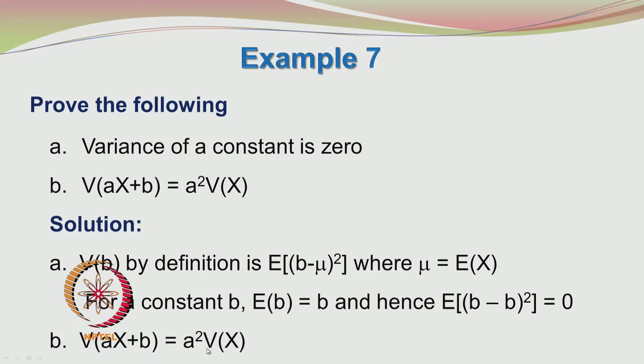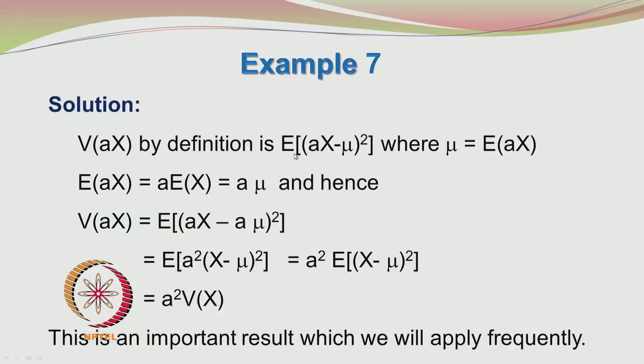Let us go to the next part. Variance of ax plus b is equal to a squared variance of x. So, we use the definition for variance again. Expected value of, instead of x we have ax, so we just put ax here, ax minus mu whole squared, where mu is equal to expected value of ax. So, expected value of ax is nothing but a times mu. So, we have variance of ax is equal to expected value of ax minus a into mu whole squared.